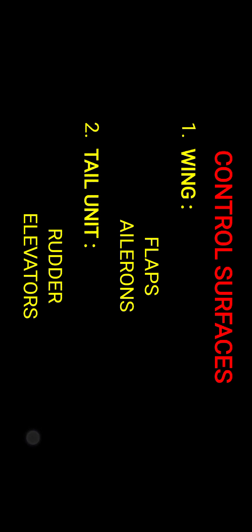Right. Next, control surfaces in aircraft. The control surfaces are, first, the wing and the tail unit. These two are most important, based on the flaps, ailerons, rudder and elevators. So on the wing, the flaps are extended for approach, landing and take-off, and to increase the lift of the wings at low speed also. And ailerons move in opposite directions to bank or roll the airplane, with the control stick to right or left, to make it direction control.